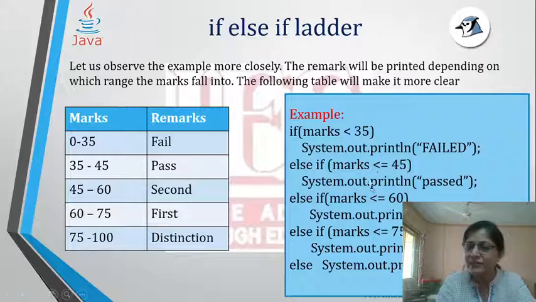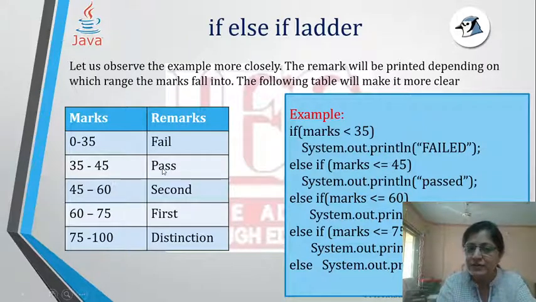That means when will it come to the second if? Only if the marks was greater than or equal to 35. So it will come here. Now 75 is greater than or equal to 35, but still it will not go on to this statement, because it is not matching the criteria of less than 45. This passed is going to be printed only if it is falling in the range of 35 to 45.